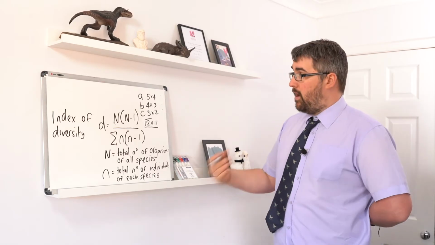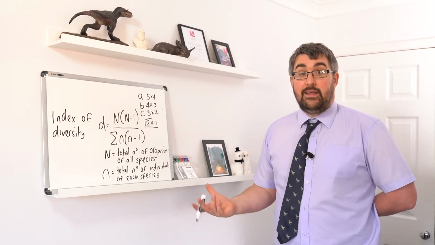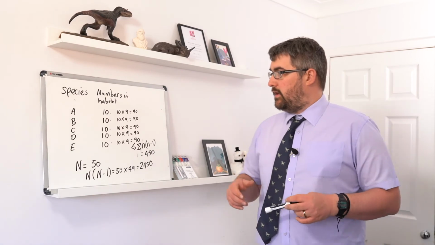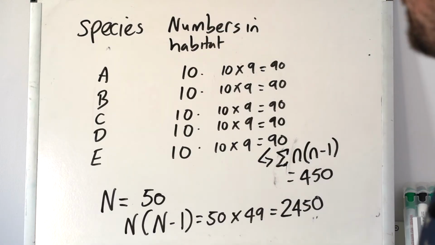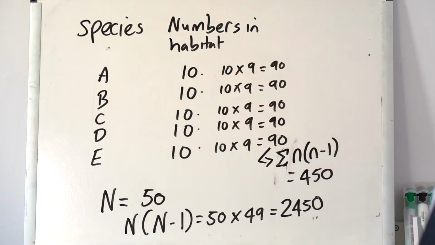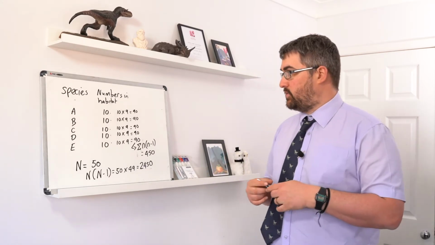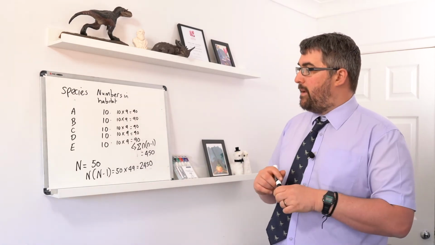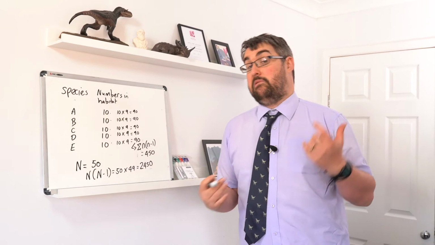Okay. And what I might do is I might cut to an example where I've actually completed it, so you can see how it all works. Okay, good. So in this example, I have got myself 5 different species. To keep things simple, I've counted the same number of individuals of each species. So actually we can see that this population is very even in that respect. And let's work our way through it. So to work out big N, you would just add up the number of individuals you have of each species, which gives me a value of 50.